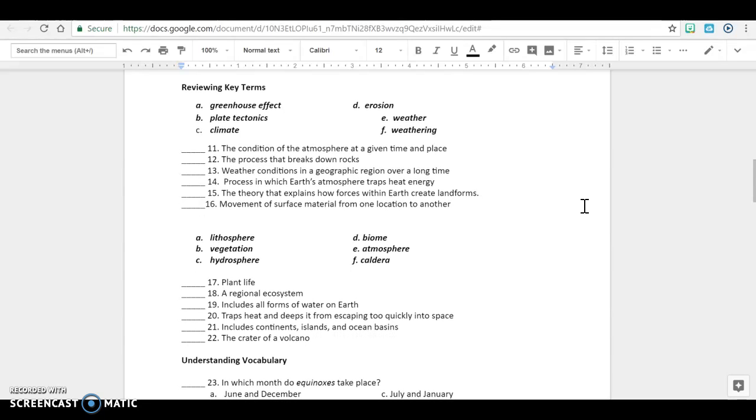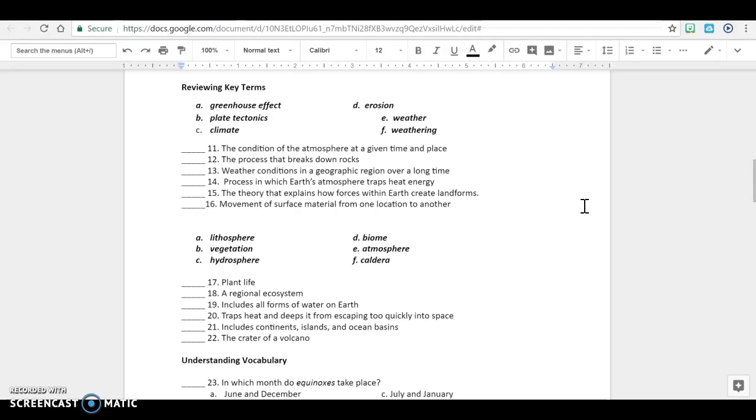Reviewing key terms. A. Greenhouse effect. B. Plate tectonics. C. Climate. D. Erosion. E. Weather. F. Weathering. 11. The condition of the atmosphere at a given time and place. Number 12. The process that breaks down rock.